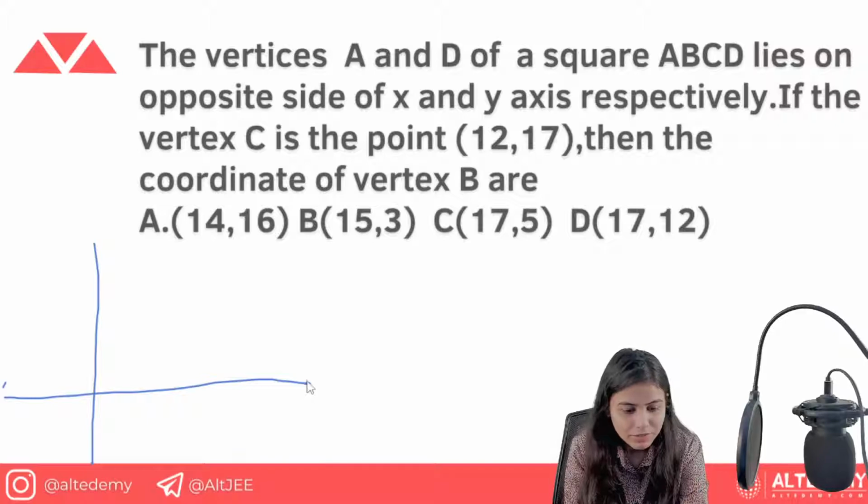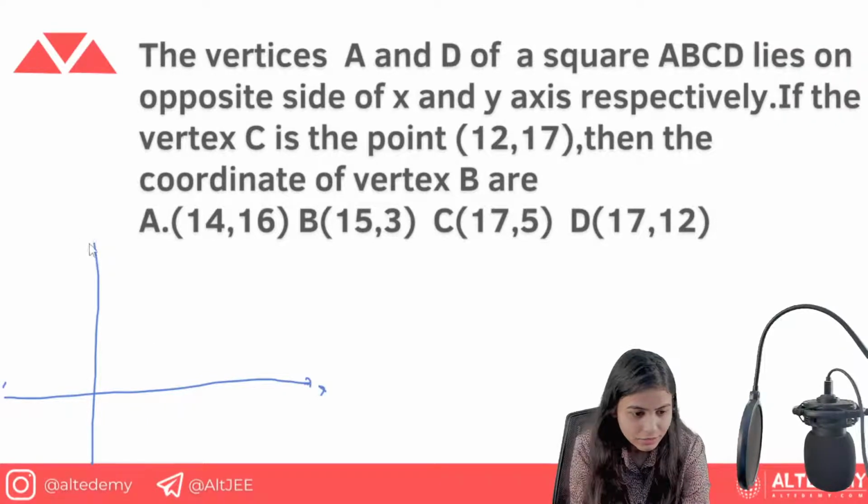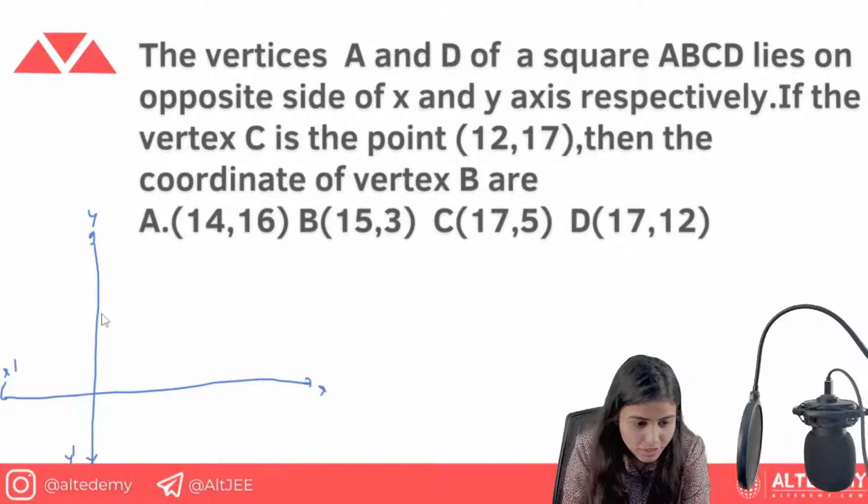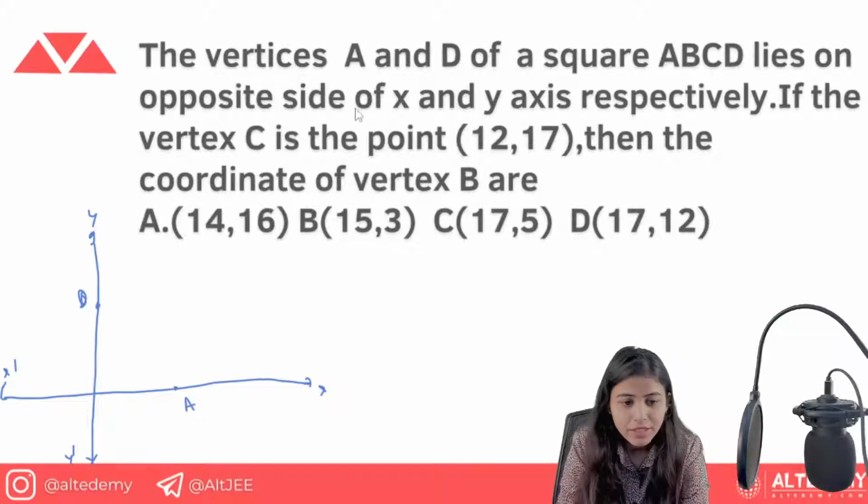Okay, so we have this graph x, y, x dash, y dash. Now the vertices A and D of a square ABCD lie on the opposite sides of the x and y axis. So what does it become? That opposite side, so D will be here and A is going to be here. Vertices A and D of a square lie on the opposite sides of the x and y axis.